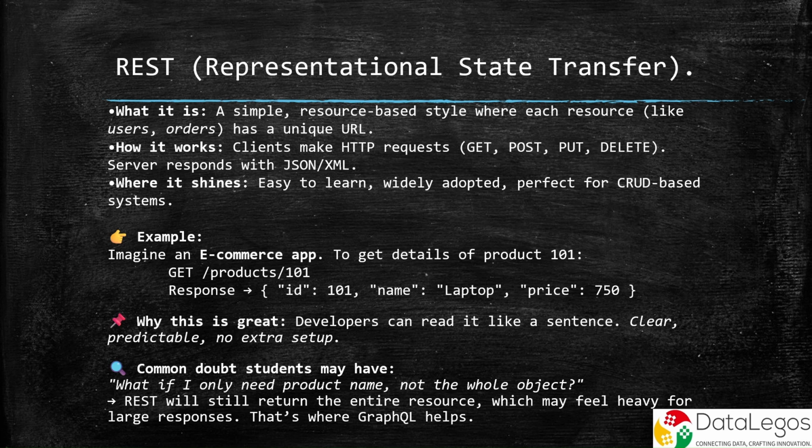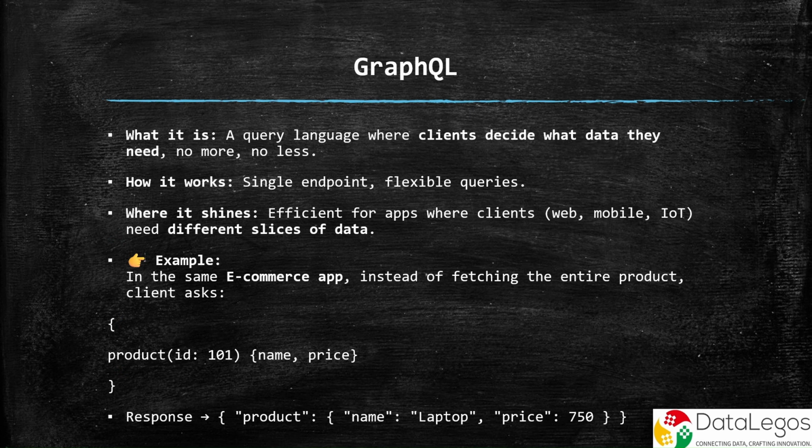But here's the catch: REST always returns the whole object. So if you just need the product's name, you'll still get the entire details: name, price, category, stock. For small apps that's fine, but for massive data-heavy apps, it feels heavy. That's the moment where GraphQL steps in.